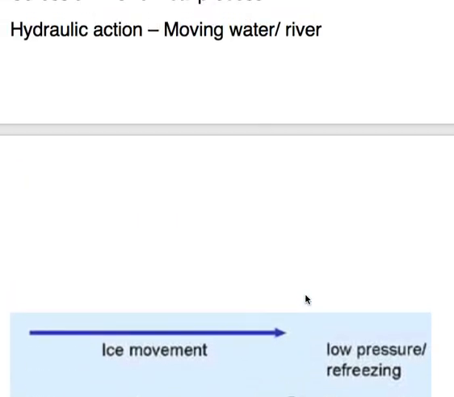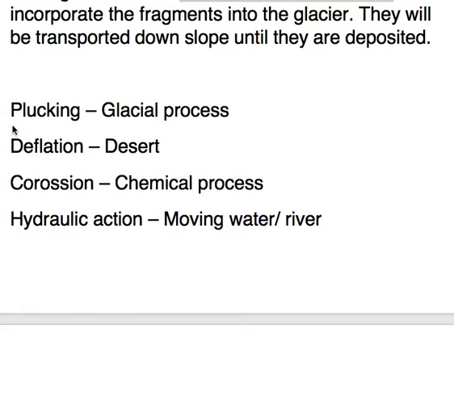Now here are some terms. Plucking is associated with glacial process, deflation with deserts by wind action, corrosion with chemical process, and hydraulic action is related to moving water and rivers.